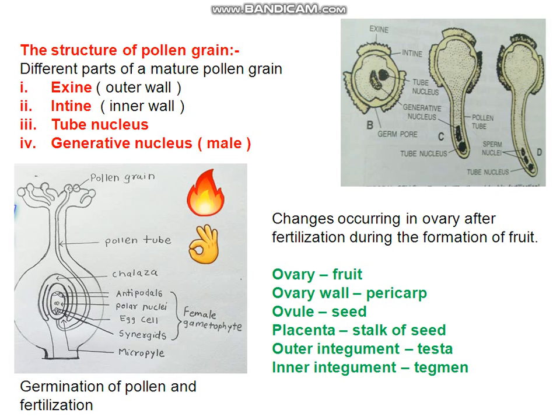The 2 sperm nuclei enter into the embryo sac. One of the sperm nuclei fuses with the egg, that means the middle one of the lower 3 cells, and forms zygote. This fusion is called fertilization. Another male gamete fuses with the secondary nucleus, that is the 2 polar nuclei at the middle, and forms the endosperm.